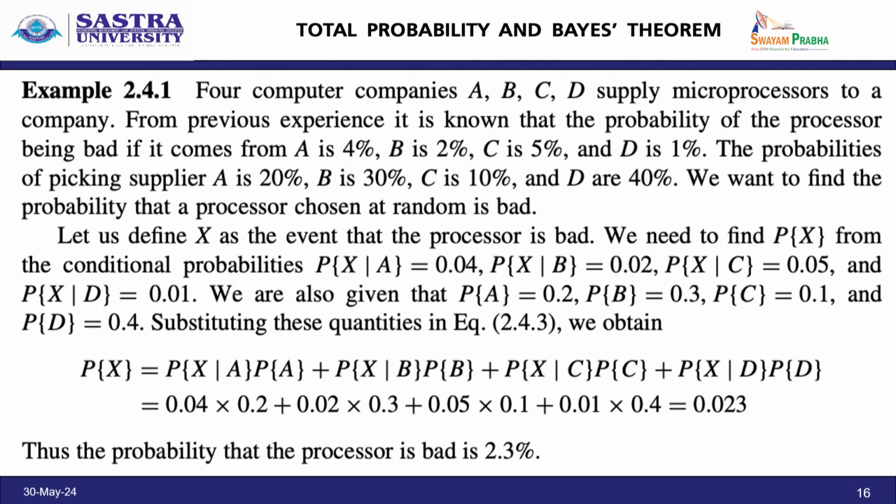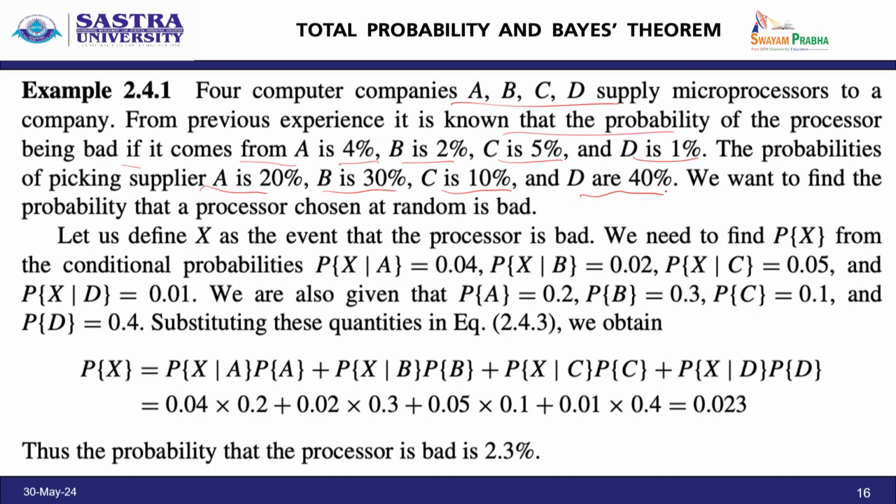Next, total probability and Bayes theorem. Now we have a problem: 4 computer companies A, B, C, D supply microprocessors to the company. From previous experience, it is known that the probability of a processor being bad, if it comes from A, is 4%, B is 2%, C is 5% and D is 1%.